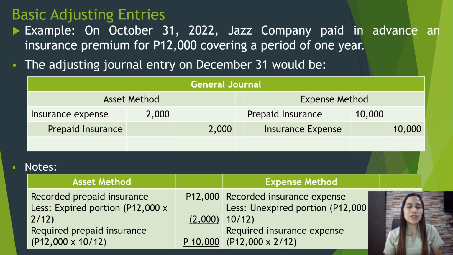So debit prepaid insurance 10,000 and then credit insurance expense 10,000. As of December 31, there are 10 months of unexpired portion of the prepayment amounting to 10,000 and 2 months of expired portion amounting to 2,000. So even if the two methods are different from each other, the final adjusted amounts of prepaid insurance and insurance expense are the same.